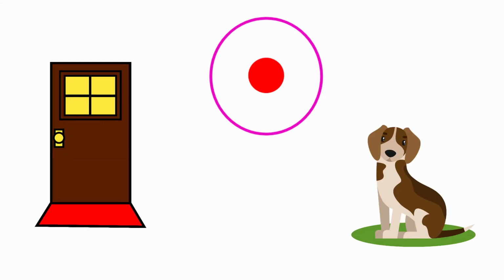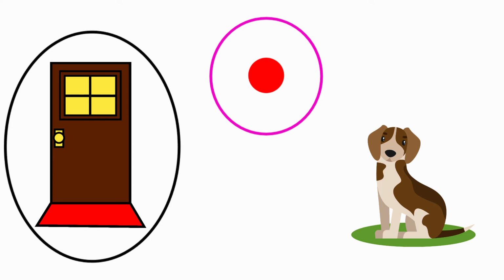Next one, door. Door. The beginning sound of the picture door is D. And the sound of the letter D is D. The sound of the letter D is D and the beginning sound of the picture door is D. Both are the same sounds. So, we are going to circle the picture door.